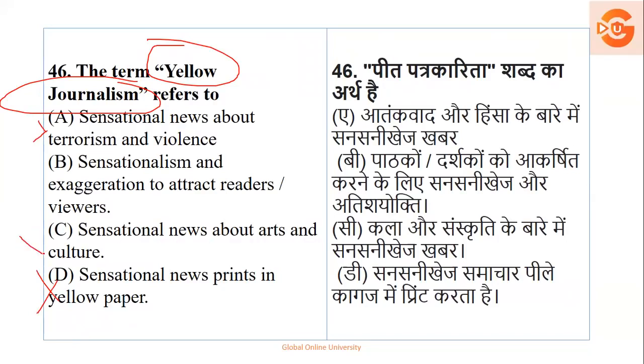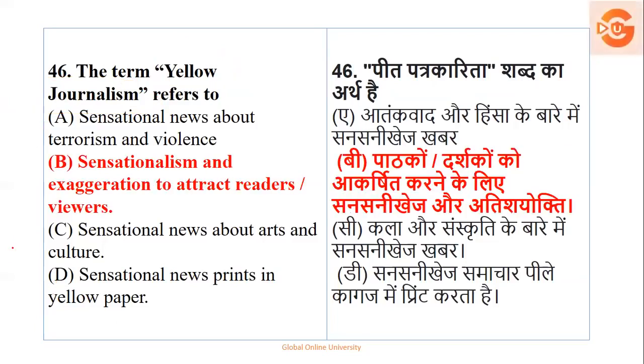Sensational news about arts and culture is not covering everything. So basically, yellow journalism is a concept or term used to attract the reader towards a communication message. Like advertisements, or you want to attract people to the newspaper. Then you write a punch line or tag line so that people get automatically attracted towards the news. That is called yellow journalism. So option number B is your right answer.